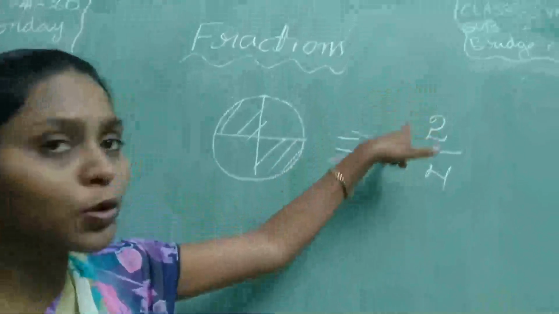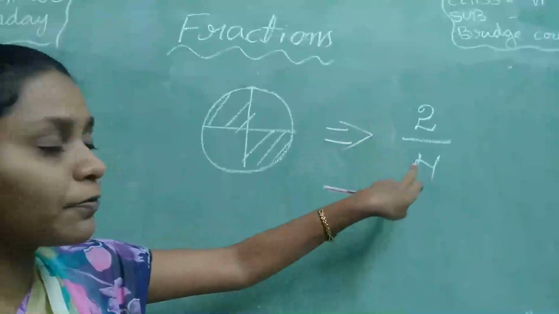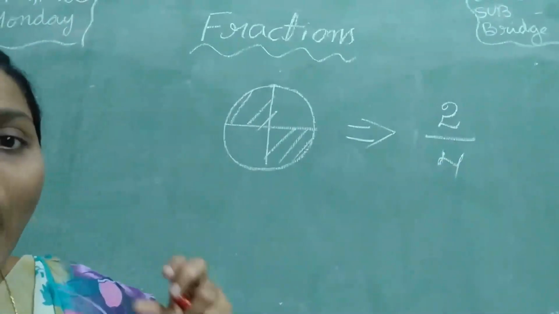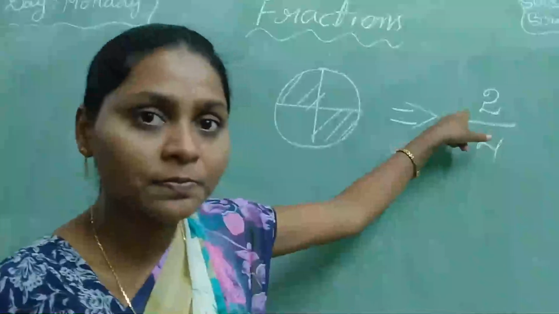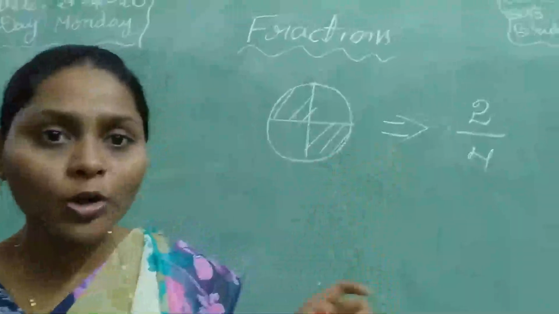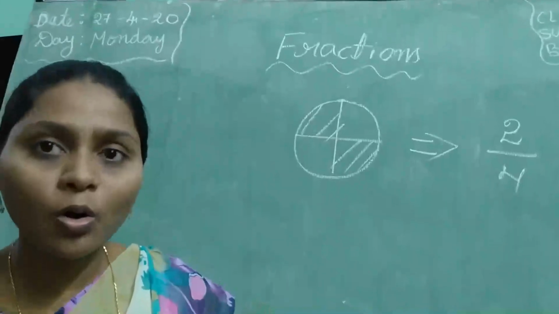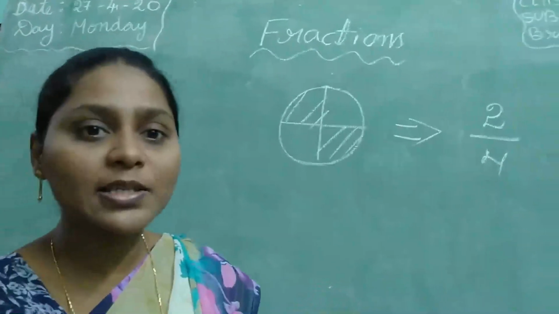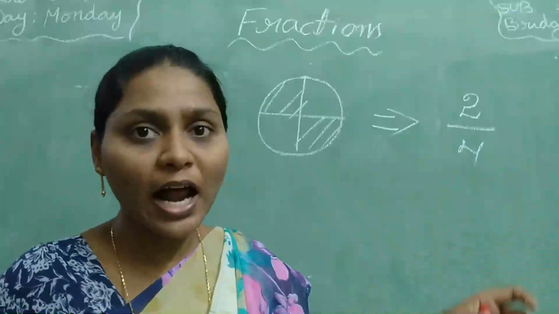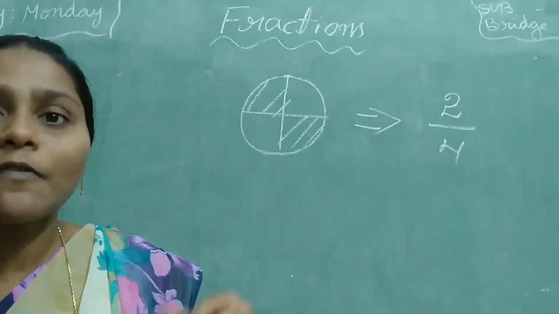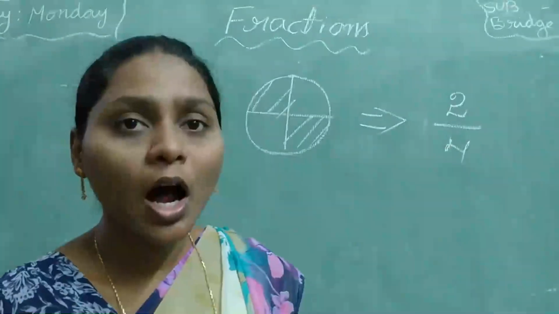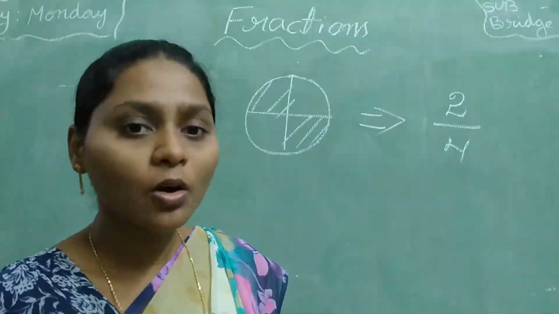Why did I write 2 in the numerator? Why did I write 4 in the denominator? Because how many parts we have chosen from the whole, that we represent in the numerator. Denominator means total number of parts in the whole. So a fraction has a numerator and denominator. In the numerator, how many parts we chose from the whole. Denominator, total number of parts in the whole.